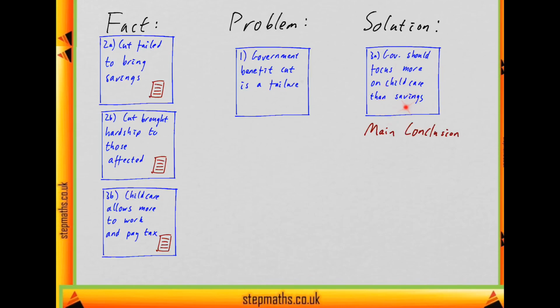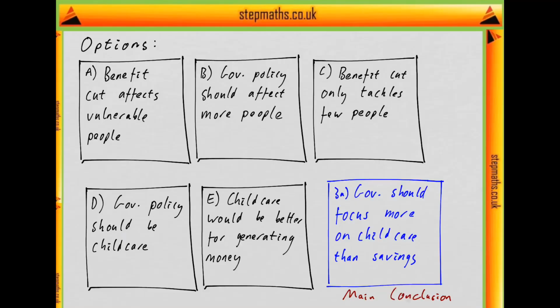Okay, so this is our main conclusion, and now let's look at the options to see which best expresses that. So here's my main conclusion, and here are my options. We're looking for something that expresses the idea the government should focus on childcare instead of making savings. And there's only two should options, and this is the only one about childcare, so it looks like that's going to be the answer. Government policy should be childcare, universal childcare.